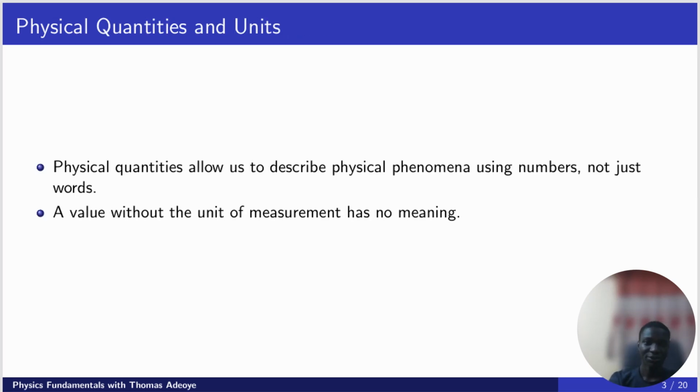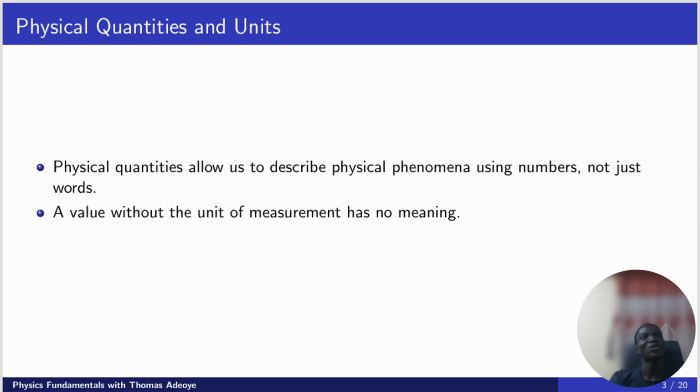So let's move on. Physical quantities allow us to describe physical phenomena using numbers, not just words. Yes, we mentioned this. A value without the unit of measurement has no meaning. A physical quantity without the unit of measurement has no meaning.